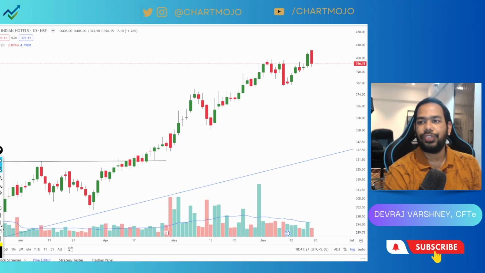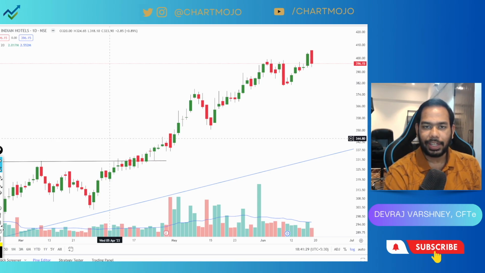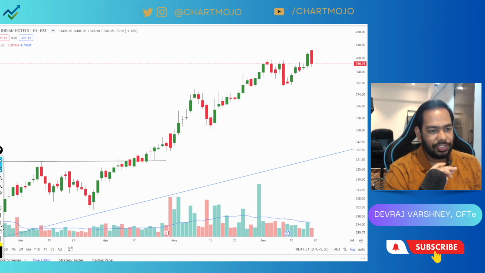Next counter which we discussed yesterday was Wipro, and it did give a little bit of gap up opening, but again the whole day there was weakness. At the end of the session there was a pullback, till it ended in negative. So instead of going long in that counter, definitely the counter ended in negative but didn't reach our expected level.